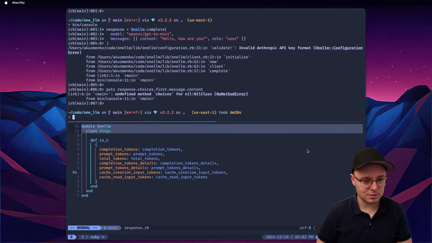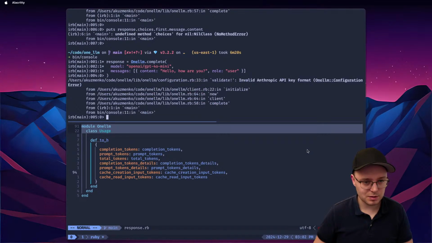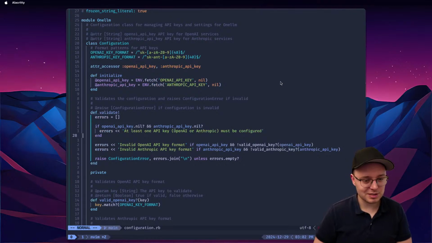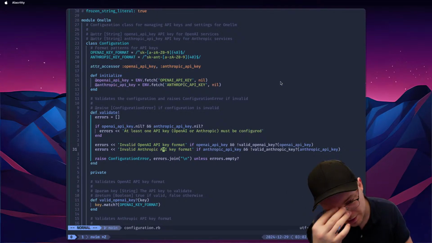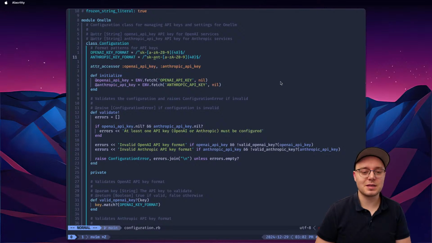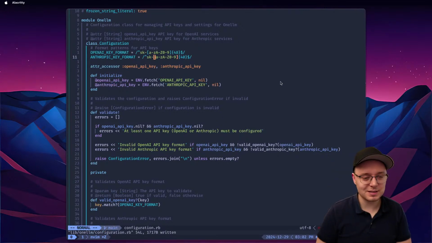So we have it in the console, right? So we're gonna restart the console, and we're gonna repeat. Anthropic API key. We don't have that, sure. Okay, so let's go to our configuration. Let's check the validation. Nil and nil. Do I have an Anthropic API key? I think I do have some Anthropic API key, and it's probably like this, and it's invalid, right? And this should be valid again, I think.